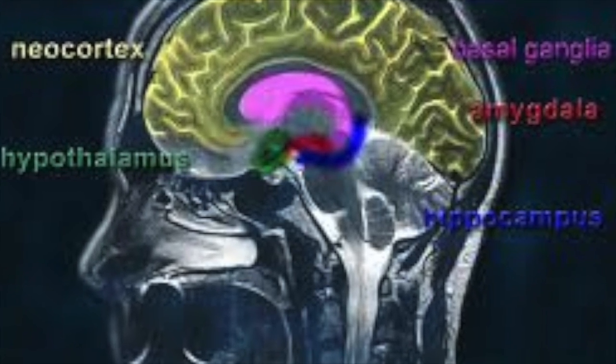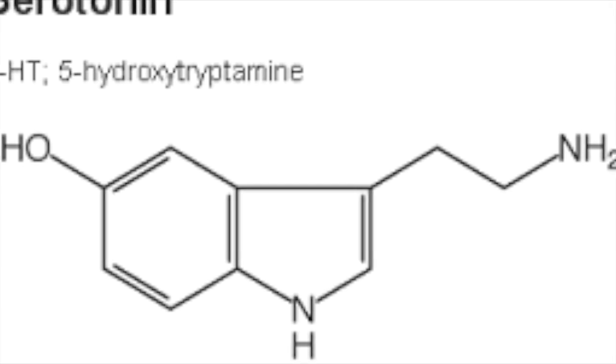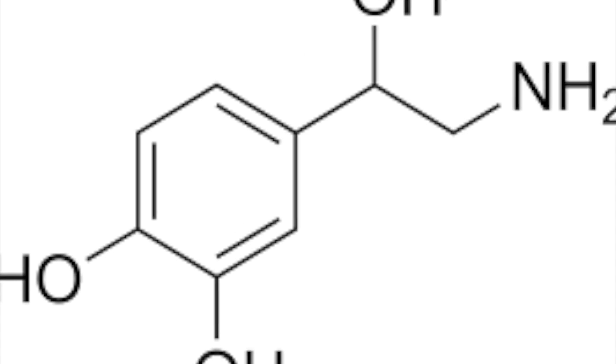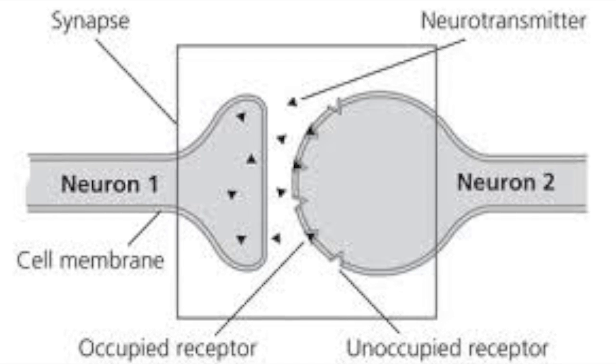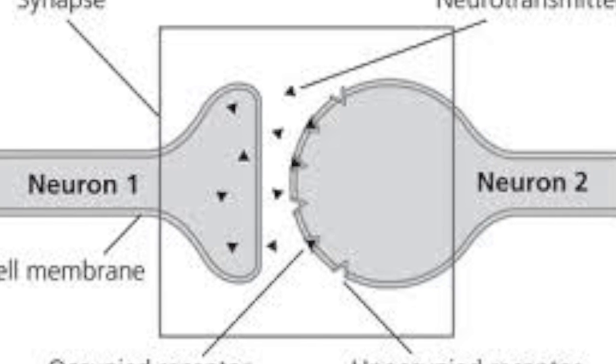MDMA affects the brain by increasing the activity of at least three neurotransmitters: serotonin, dopamine, and norepinephrine. MDMA causes these neurotransmitters to be released from the neurons, increasing the neurotransmitter activity. It causes greater serotonin release and somewhat lesser dopamine release.